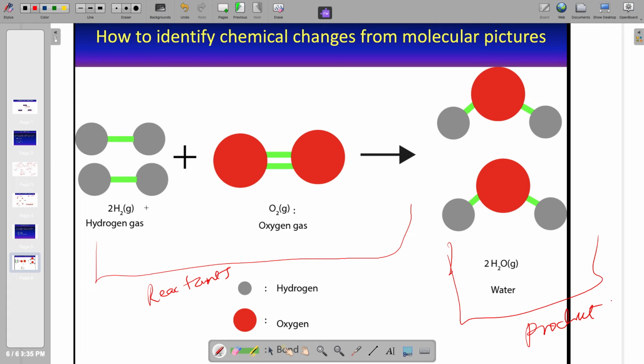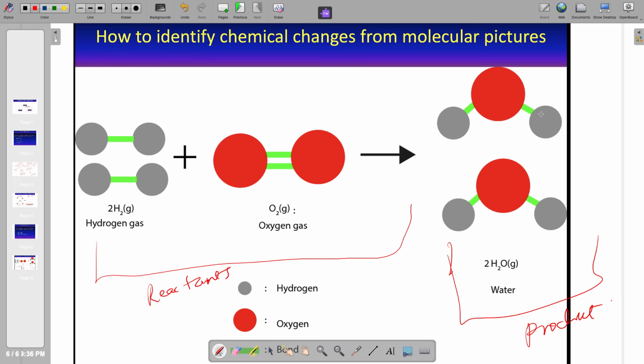Now, if you read the names of the reactants, we have hydrogen molecules reacting with oxygen molecules. The hydrogen molecules, you see that they are connected by a green line. This green line is just showing that a bond connects them. So the two hydrogen atoms here are connected by a bond, another molecule of hydrogen here, and the oxygen, we just have two of them, but they are connected by a double bond. So this tells you that the two oxygen atoms are connected by a double bond. Okay. So what happens when hydrogen and oxygen react? They form water.